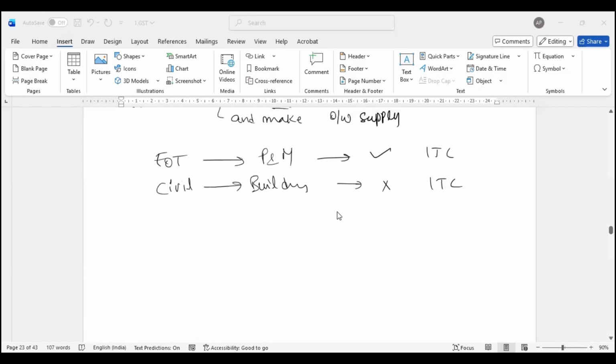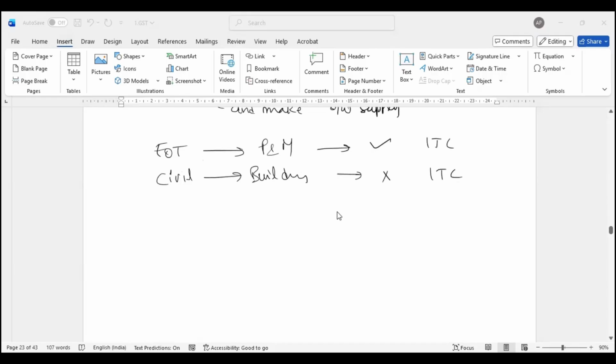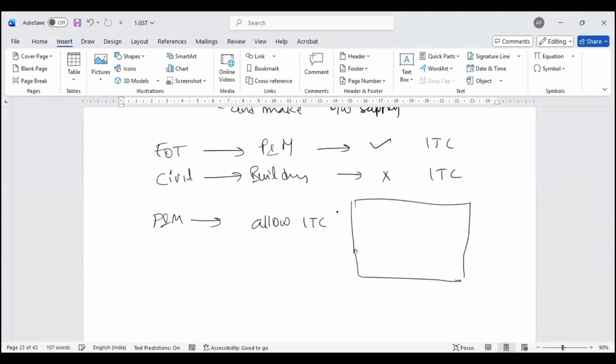So mere construction of a building, like one argument, sir, because you say if it is plant and machinery, you are allowing ITC. I construct a building. Let's take an example. There is a building where this is my reception area, this is my finance and accounts admin area, this is my raw material store, this is my manufacturing, this is my trading.